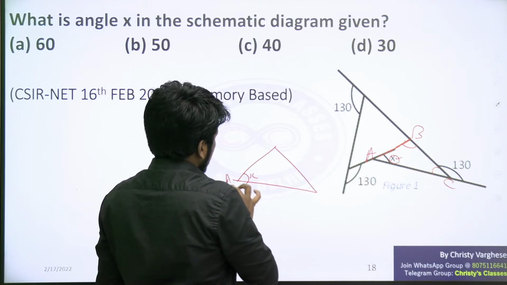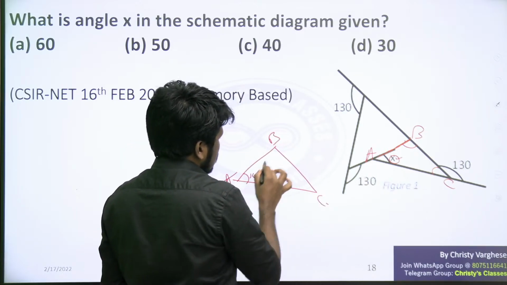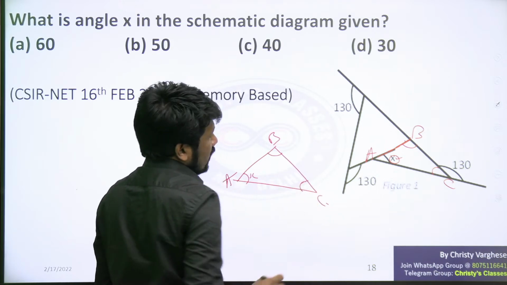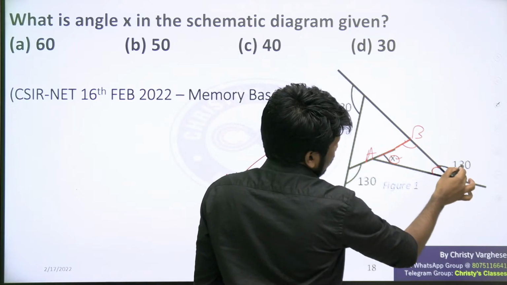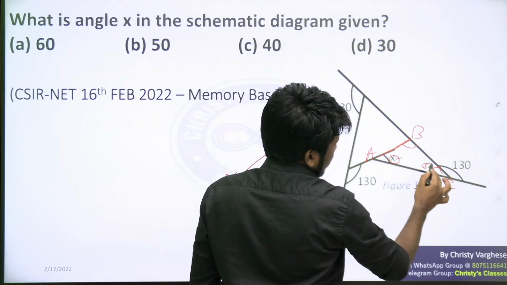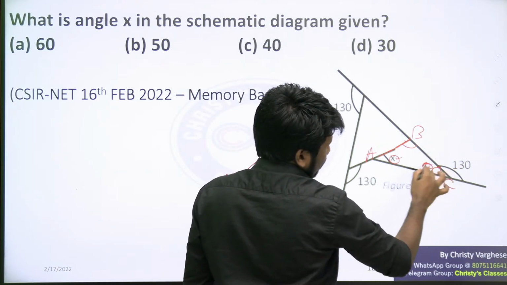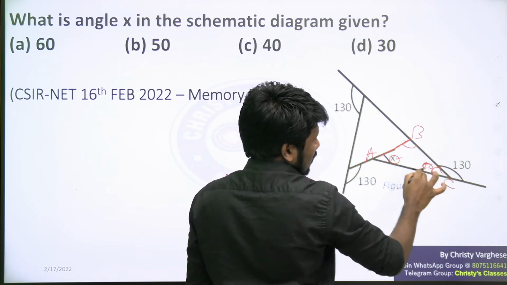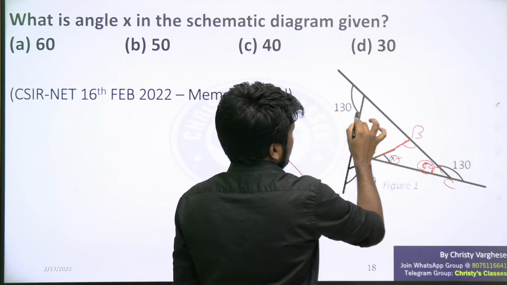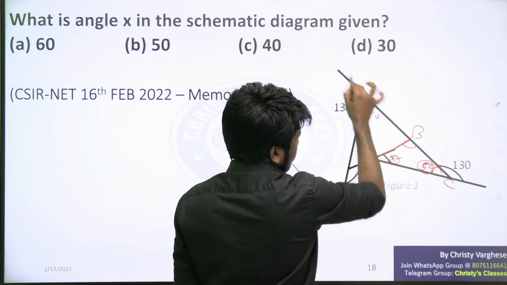So if this is A, this is B, this is C, this is x. Find the interior angles at B and C. How can you find that? First of all, if this is 130, this is going to be 50. Why? Linear pair idea, this is a straight line. So if this is 130, this is 180 minus 130, 50 degrees. And similarly, this is also 50, for the same reason.